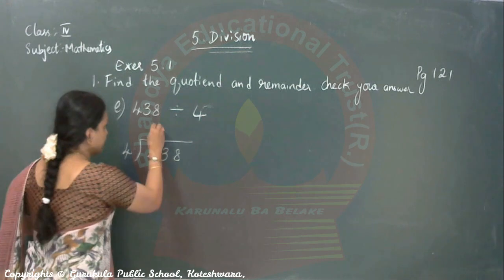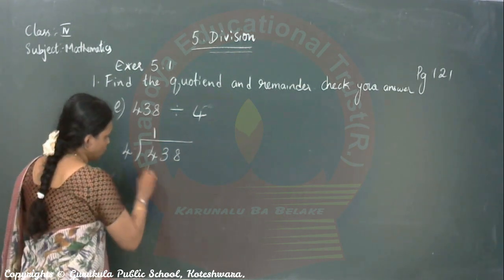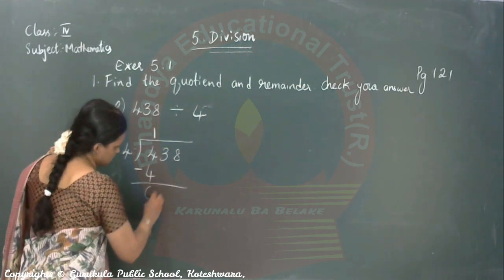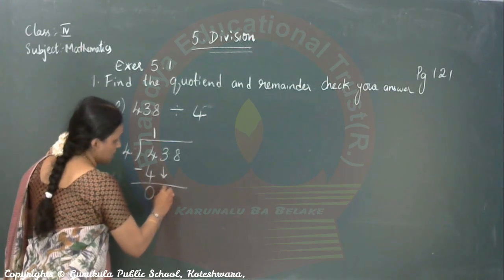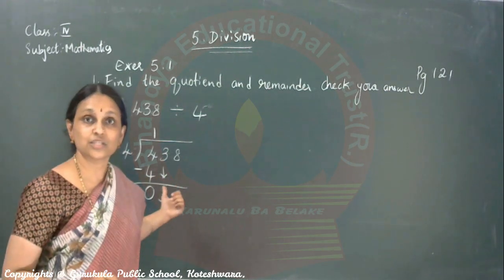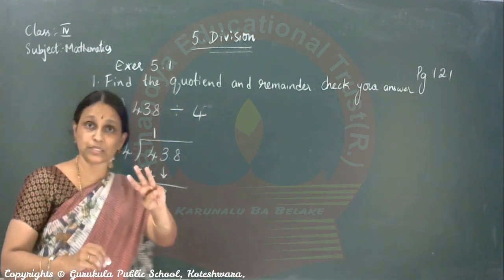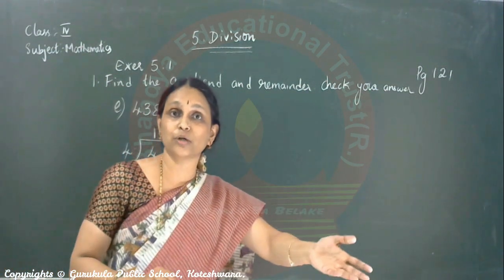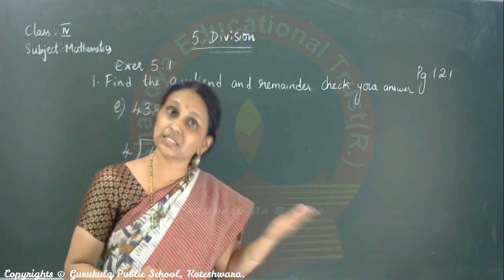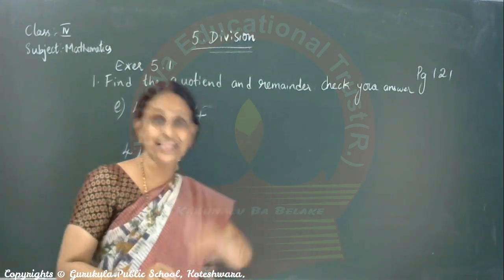Now it is ones. 4. 4 minus 4 is 0. 3 comes down. What is the situation here? Can you divide 3 by 4? You have 3 rupees. If you want to give 4 rupees to somebody, is it enough? 3 rupees is enough? It is less, correct?